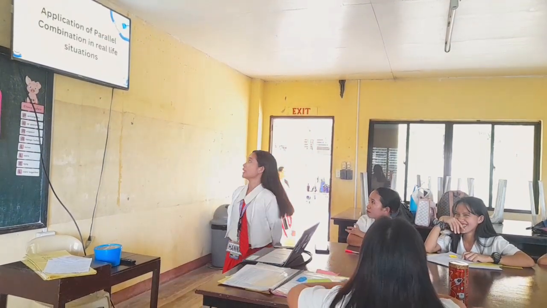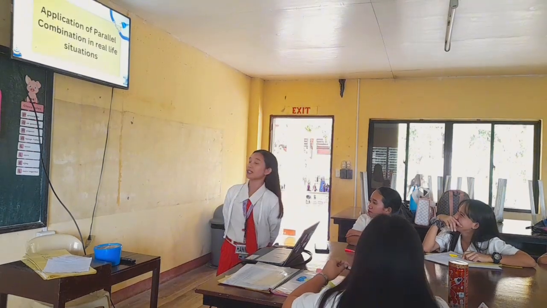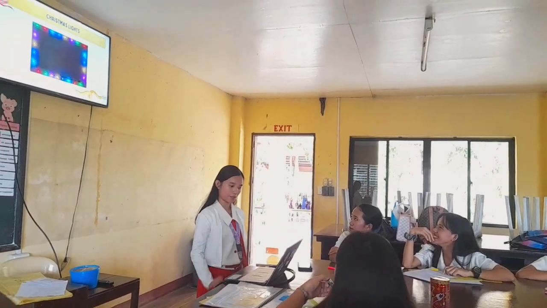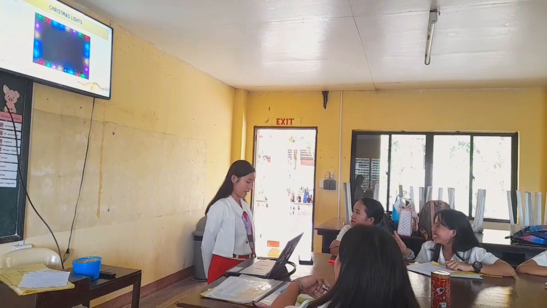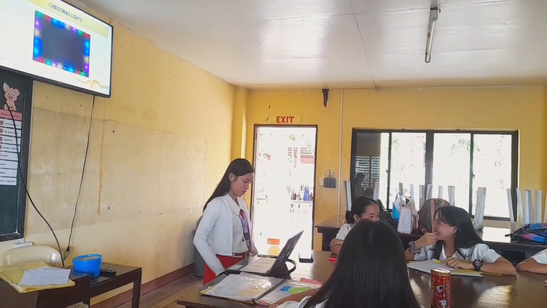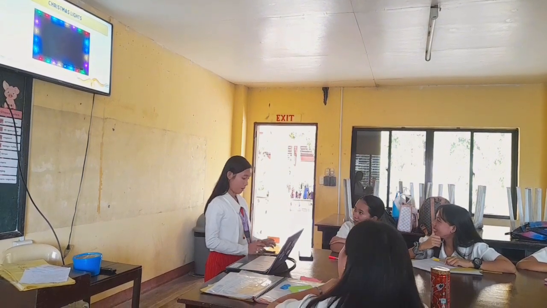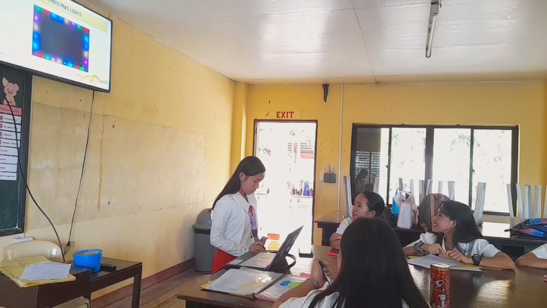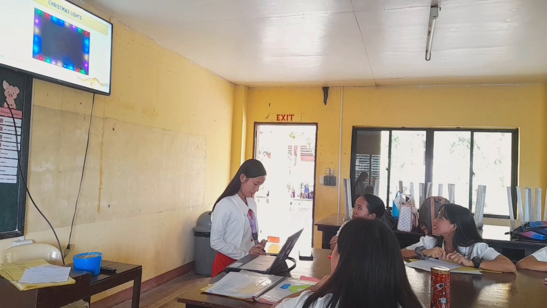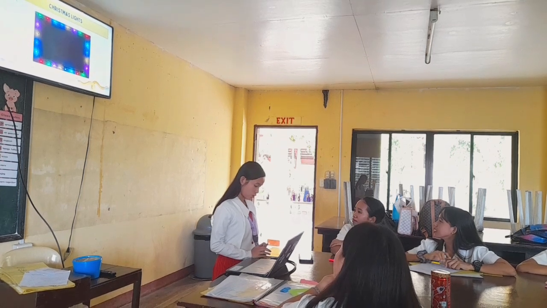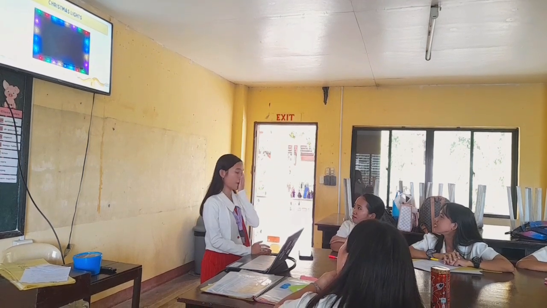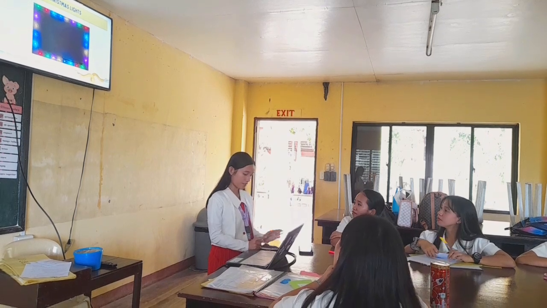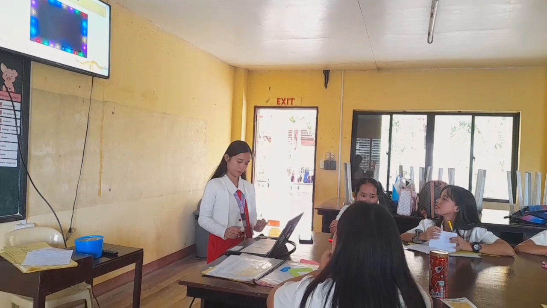So here are the applications of parallel combination in real life situations. First is the Christmas lights. In Christmas lights, it ensures that if one bulb burns out, the others remain lit, whereas in a series, a single bulb failure disables the entire string. This is one of the advantages of the parallel combination: if one cell fails, the other cells continue to function normally.